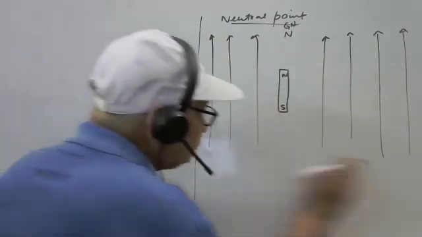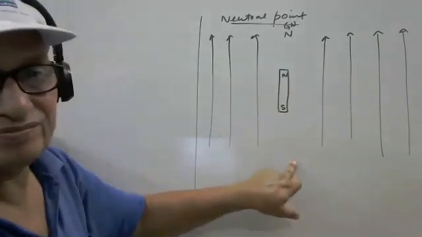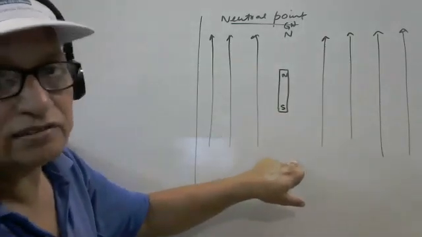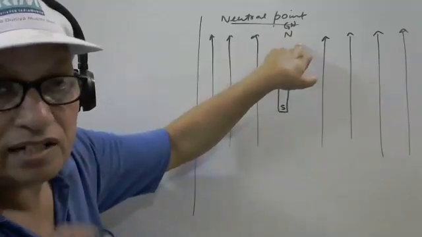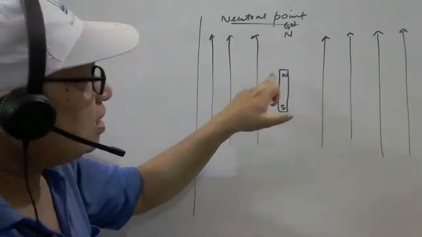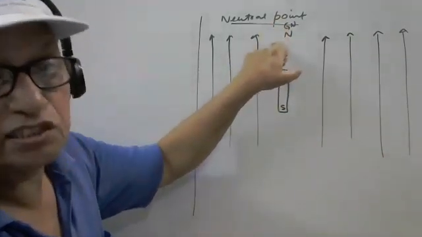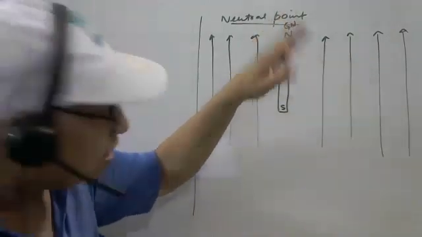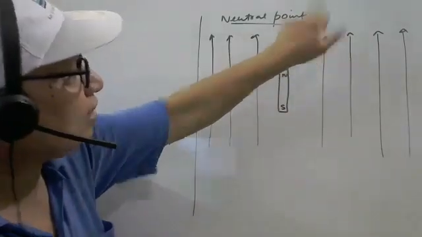So this is the north to south. Magnetic north is here, where geographical south is there, and magnetic south is here where geographical north is there. So don't confuse. If we say the magnet north pole is pointing towards the geographical north, it means north magnetic is here and magnetic south is here.